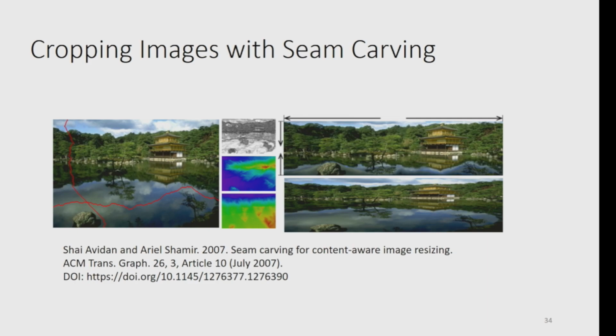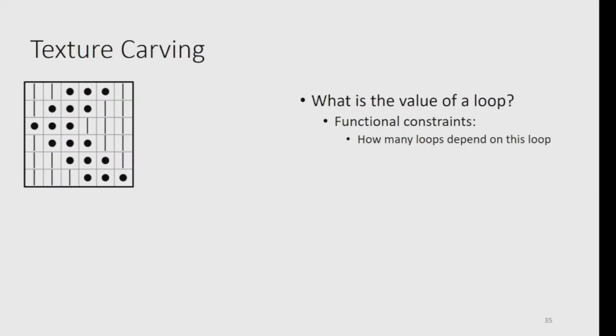But removing things from images, or something that looks like an image, is nothing new. Back in 2007, Avidan and Shamir invented seam carving, which is just a dynamic programming technique for removing a seam, not to be confused with these seams in this paper, of pixels that are the least relevant in an image. And so we want to apply the same approach to these tiles of texture. When we think about the value of a single stitch, we're going to think first about the functional constraints. How many loops depend on this particular loop?